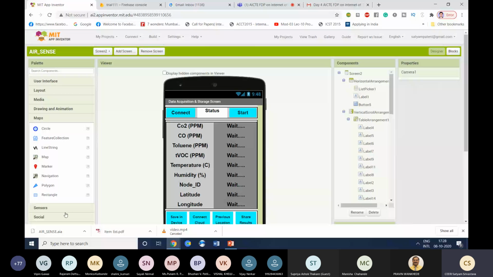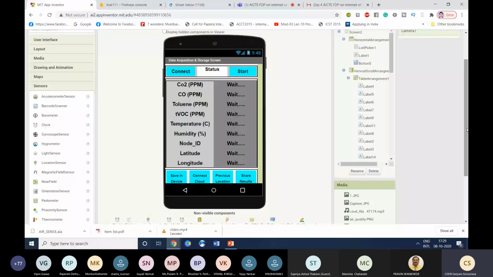Okay, so just like video and audio, our smartphone also has different sensors like accelerometer, barcode scanner, barometer, clock, gyroscope sensor, hygrometer, light sensor. So many sensors are there. If you want to use the data of the different sensors in our smartphone, like the light sensor, say you want to design an application which will tell you the light intensity around you, the light sensor is already on your smartphone.